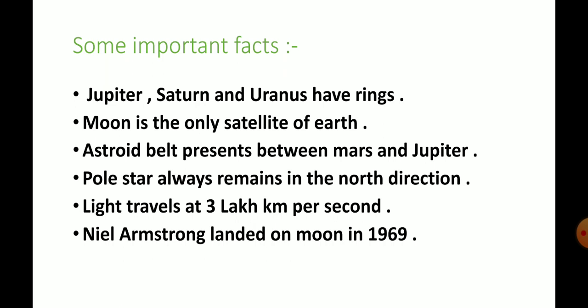Pole star always remains in the north direction. I already told you about that. Pole star always remains in the north direction. Light travels at 3 lakh kilometer per second.